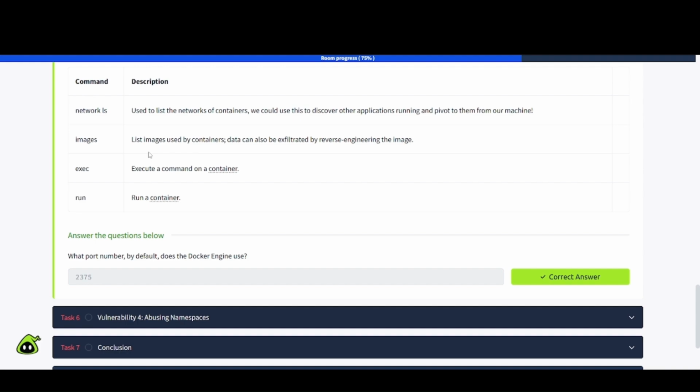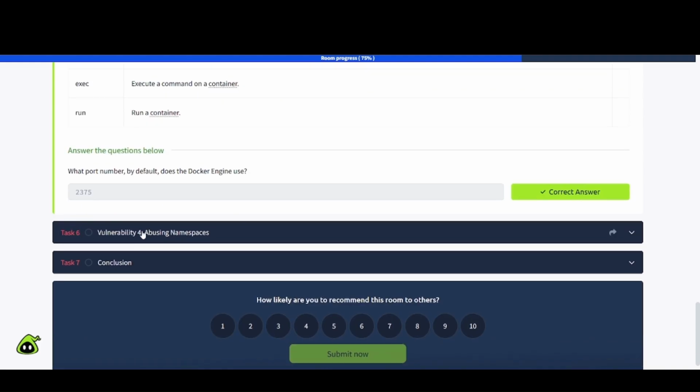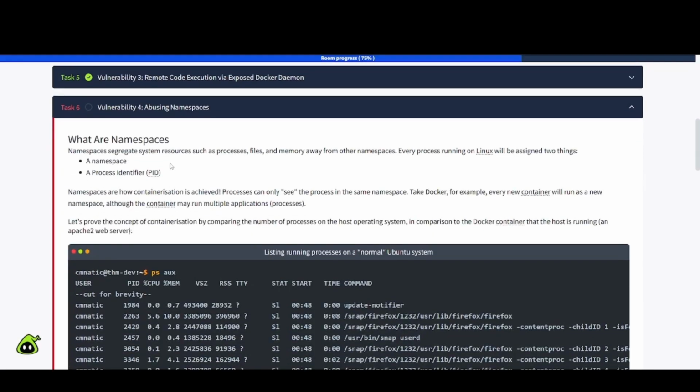So let's see here. Task number 6, we're going to talk about vulnerability number 4. And let's take a look here. Okay, what are namespaces? We're going to abuse namespaces, apparently. So namespaces segregate system resources such as processes, files, and memory away from other namespaces.